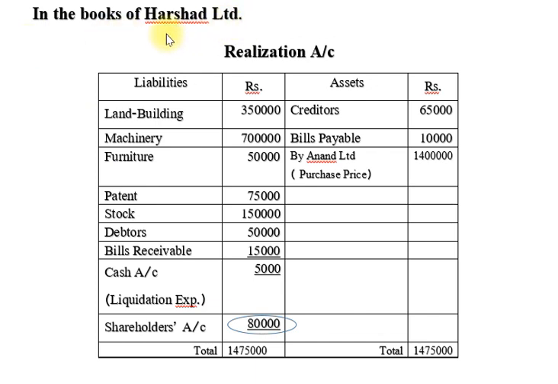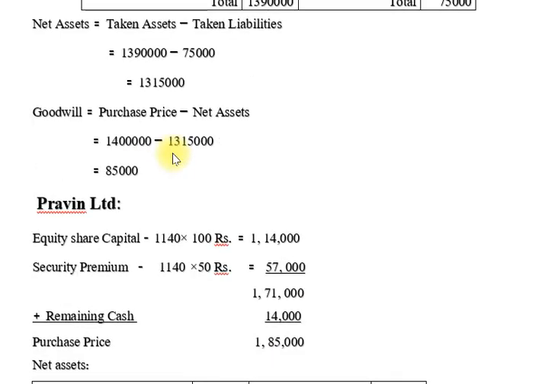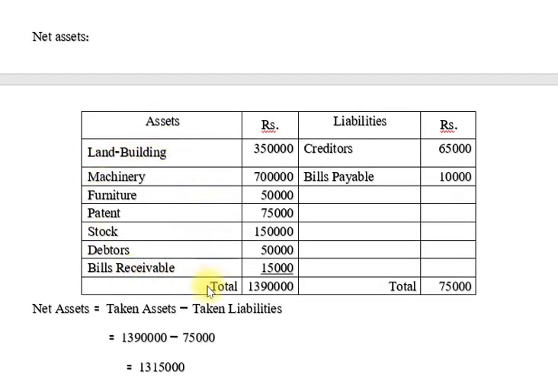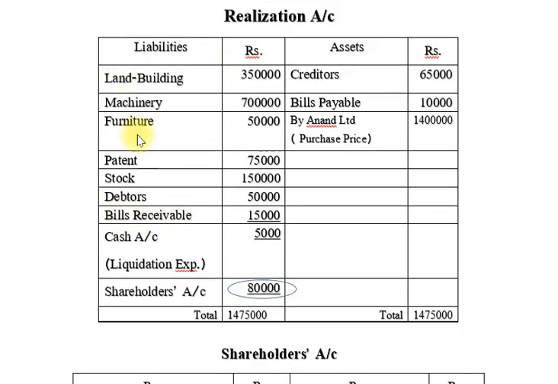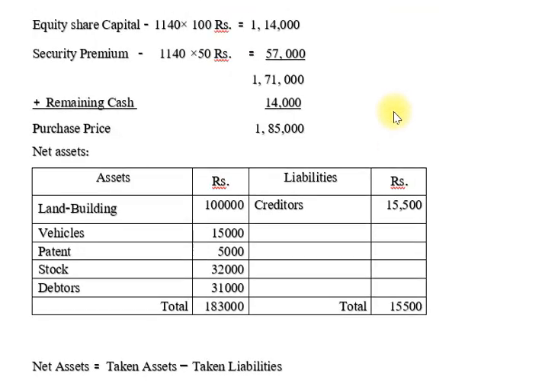So in the books of Harsad Limited, first we prepare the realization account. You can see here I make a realization account. I note down all the assets which are taken in our net assets on the debit side, and here we take all the liabilities which are taken in our net assets step and note them down on the credit side.